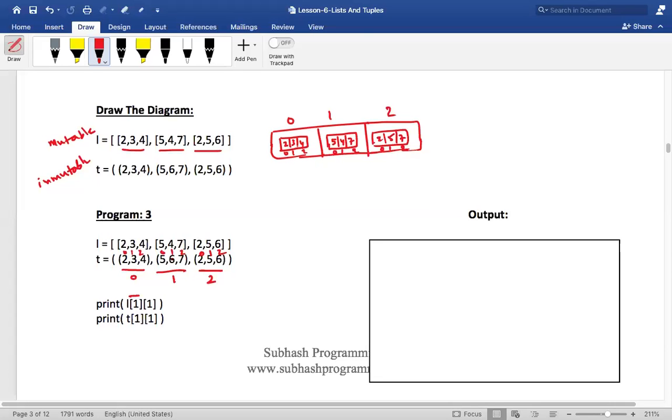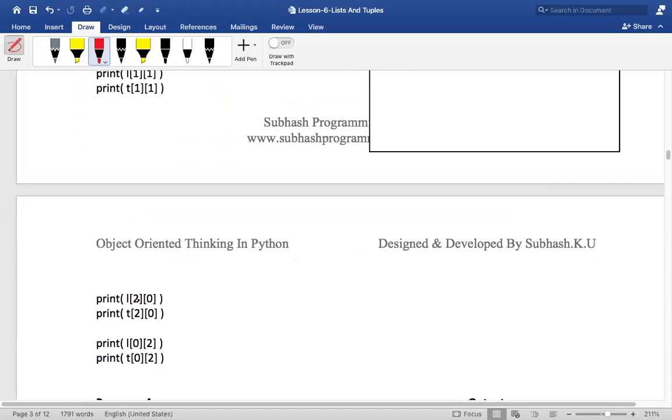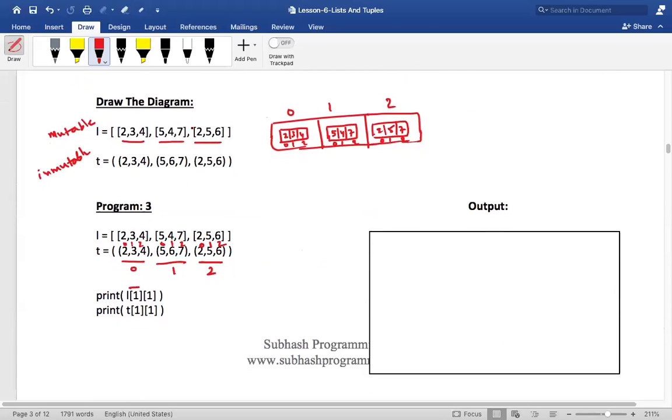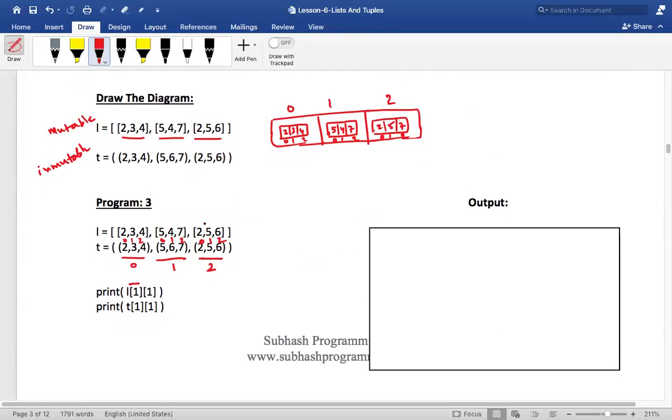Do you understand this? Similarly, now what is L of 2, 0? Tell me what it is. L of 2 is nothing but 256, right? In that, 0 is 2. Is this clear? You identify how to do that? Guys, are you understanding or not?